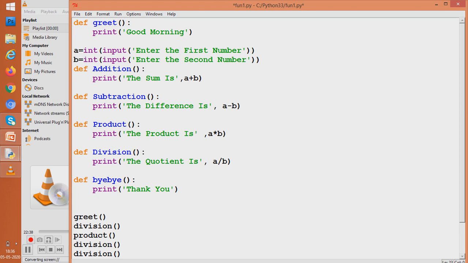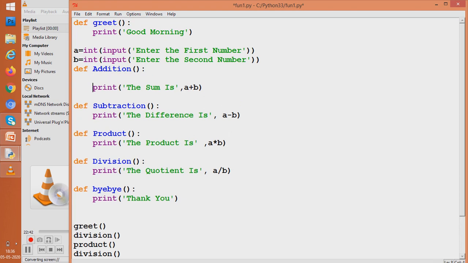Let us understand how it has its own area. Suppose I take a variable c here and write 30, and suppose I print this 30 here. It would work for us.